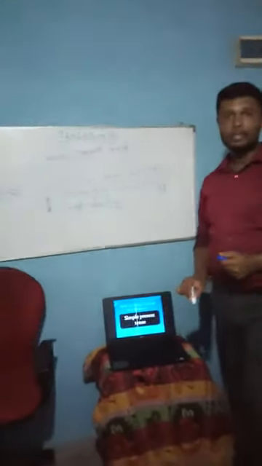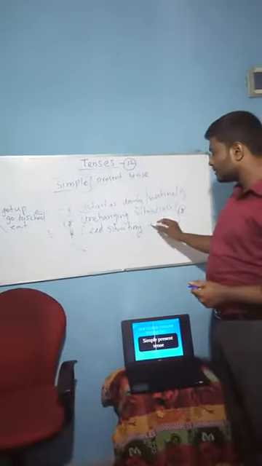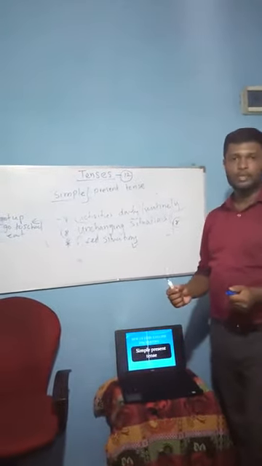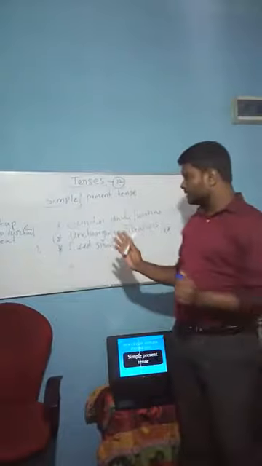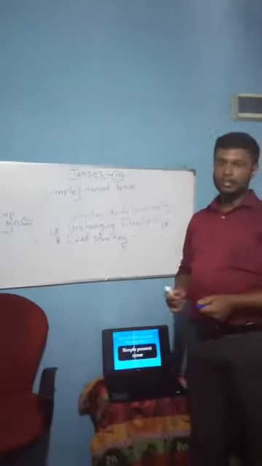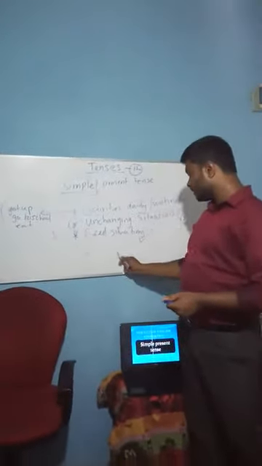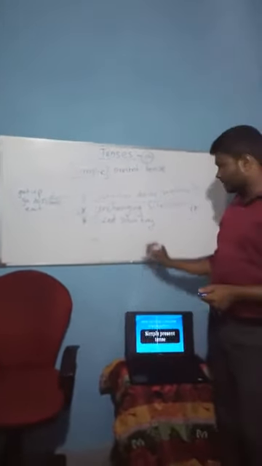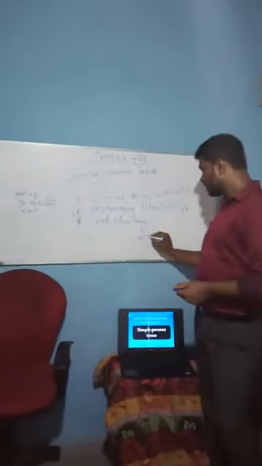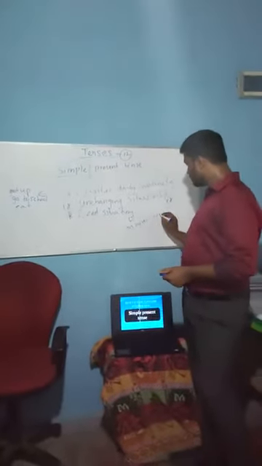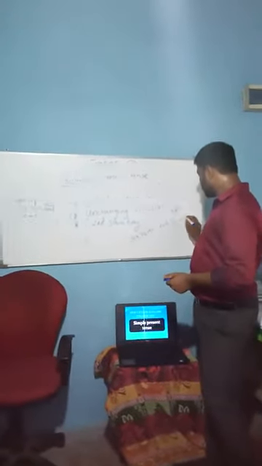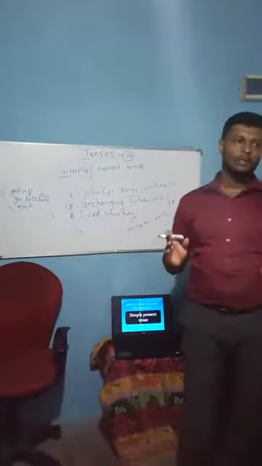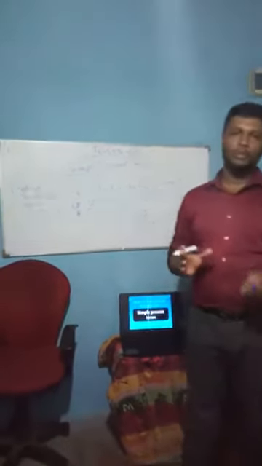I said that the sun rises in the east and the sun sets in the west. So these are unchanging situations. And the third one I expressed to you was that lions never eat grass. So these are the situations where we can use simple present tense.